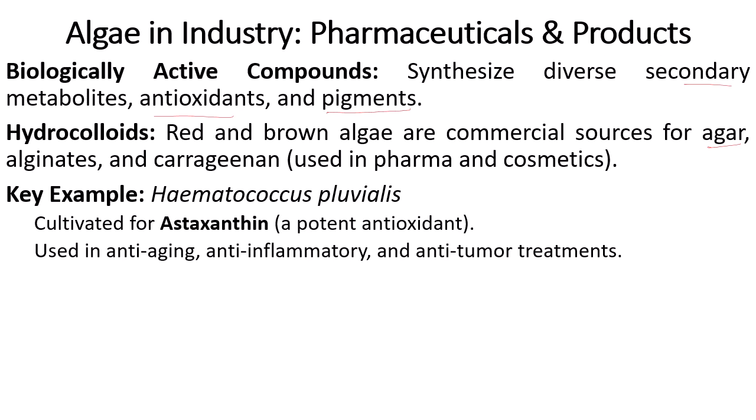Then some very important organisms include Haematococcus pluvialis, which is cultivated for astaxanthin, a potent antioxidant, and this is used as one of the important pharmaceutical products and used in anti-aging, anti-inflammatory, and anti-tumor treatments. So, algae are very important as far as industry and the pharmaceutical industry are concerned.